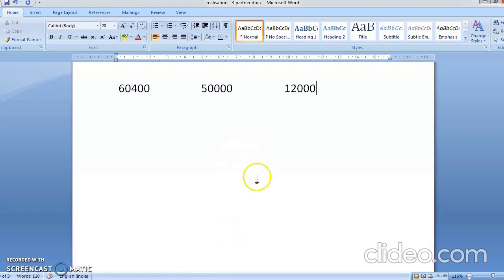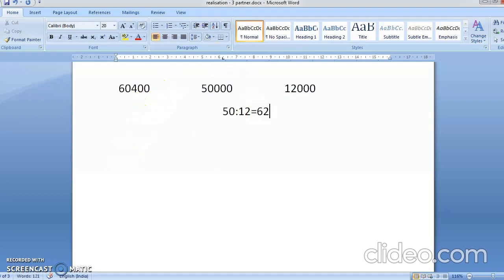Now see, it is said that you have to pay proportionately. Proportionately means, see, here I am cutting three zeros. So I'll get here 50 and here I'll get 12. So I'm getting 50 is to 12. Okay, so now 50 plus 12 is equal to 62. Am I correct?